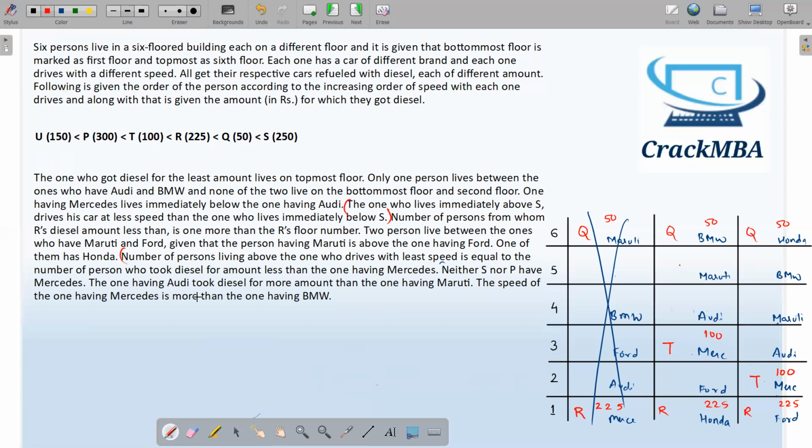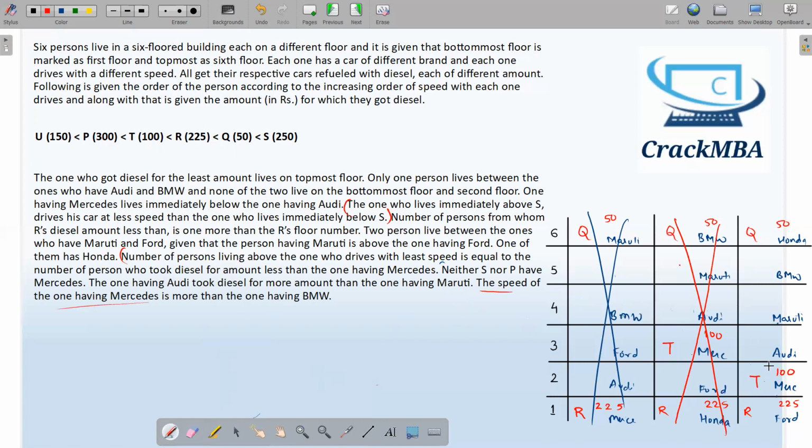The one having Audi took diesel for more amount than the one having Maruti. I cannot use this statement. The speed of Mercedes is more than the speed of BMW. Okay, fine. The speed of Mercedes, T, is more than BMW, which is contradicting. The speed of BMW is more than T. So this case is eliminated. So we are left with only one case. Okay, fine. I'm using this statement.